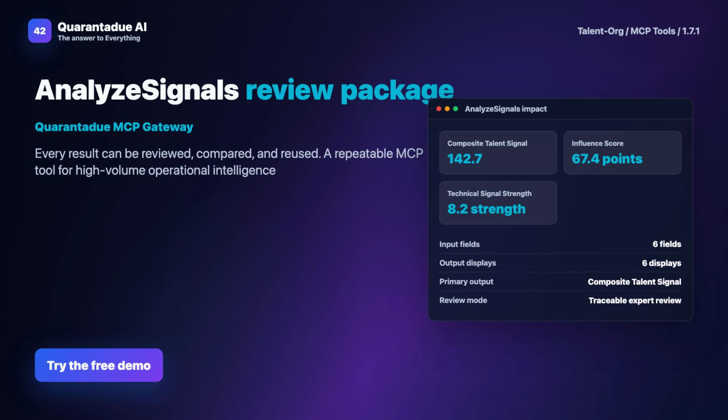To wrap up, AnalyzeSignals gives talent orgs the precision to act on social intelligence. It replaces intuition with evidence, saving time and uncovering hidden candidates.